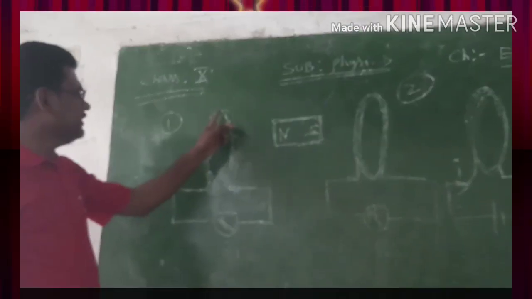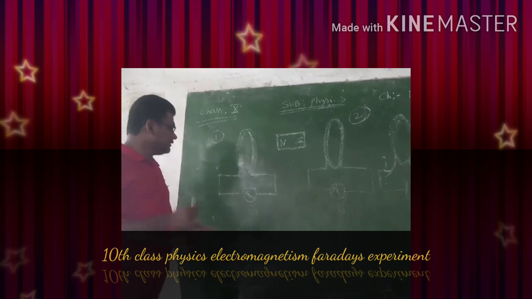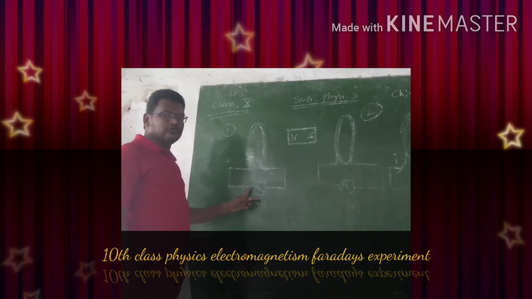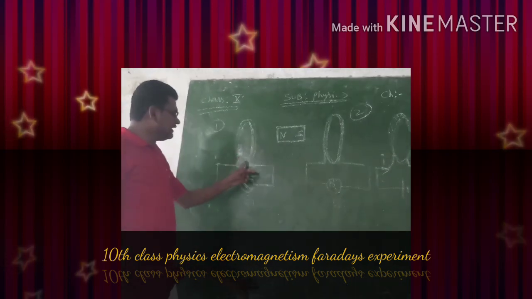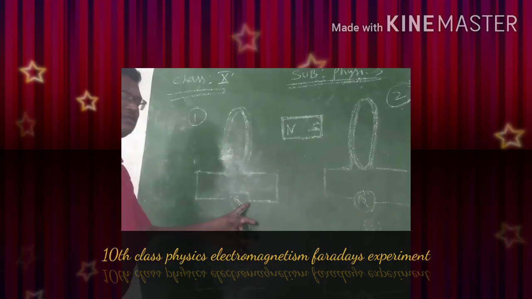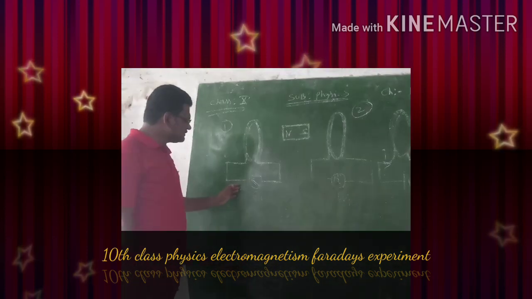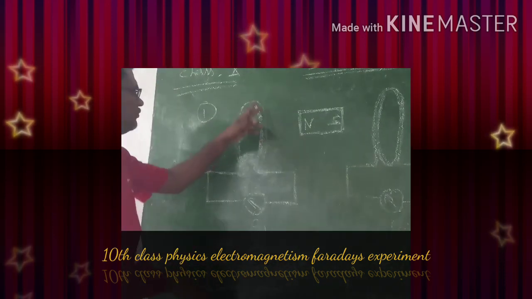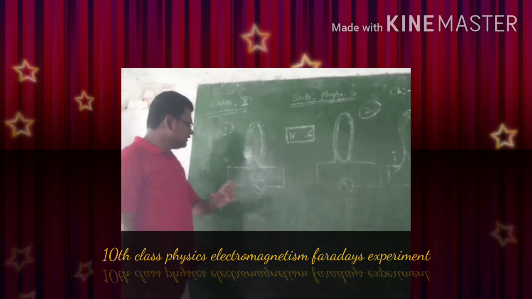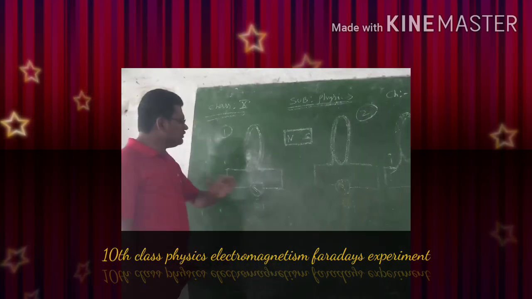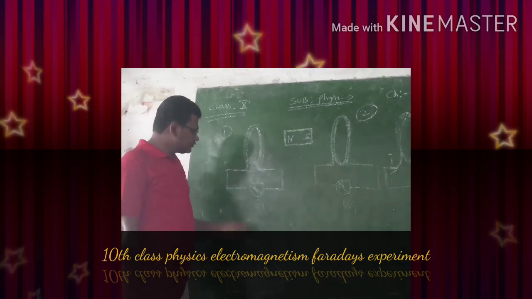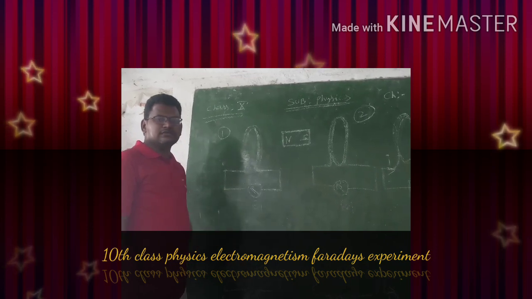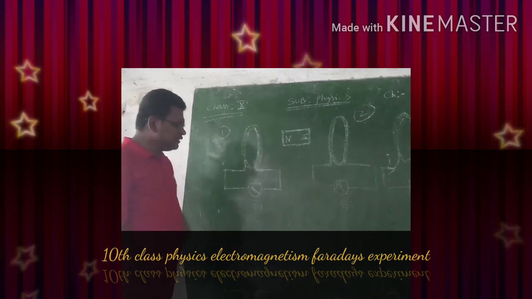So here there is a coil having 5 turns, and one end of the coil is connected to one end of the galvanometer, and the other end of the coil is connected to the other end of the galvanometer. Now let's see here, in this entire coil, there is no any source, like there is no any battery, there is no any driving force. So here is a galvanometer which is used to detect the electricity. Okay, now let's see here.